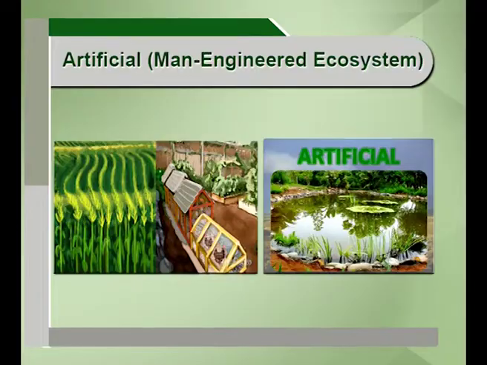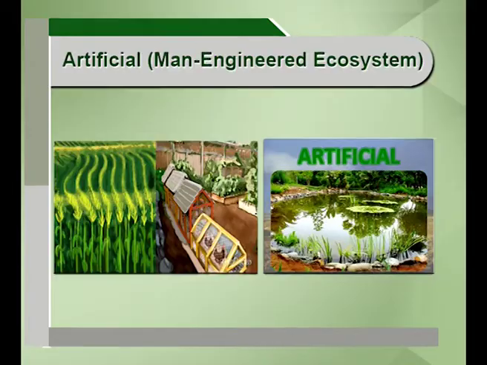Then the other type of ecosystem is the artificial ecosystem, the man-made ecosystem, the man-engineered ecosystem. The prime example of an artificial or human-engineered ecosystem is the agroecosystem. In this man-made ecosystem, the energy inputs are given by man, and the biodiversity is controlled by man. So, in a way, all the ecological processes and ecological functioning are controlled by man. That is why it is called a man-engineered or artificial ecosystem.